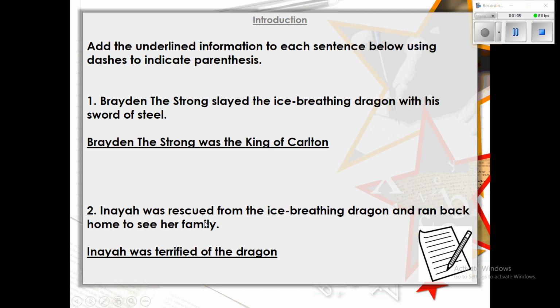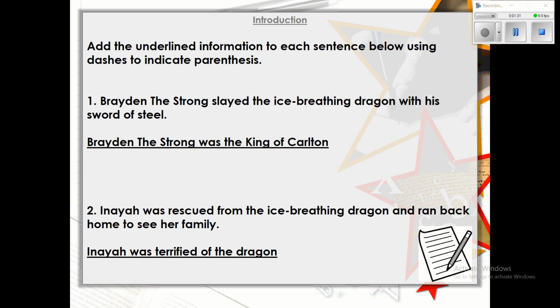And then our second sentence is Inaya was rescued from the ice-breathing dragon, well done, Braden, and ran back home to see her family. And our extra bit of information is that Inaya was terrified of the dragon, and Inaya, I do not blame you, I would be too. And again, I'd like you to rewrite these sentences and then add in that extra bit of information as parentheses using the dashes. Okay, so pause the video and give that a go.